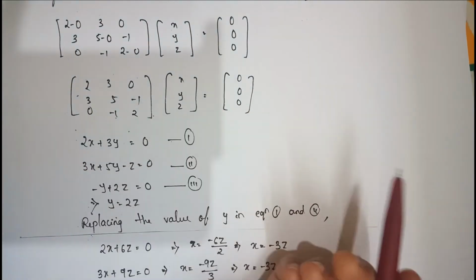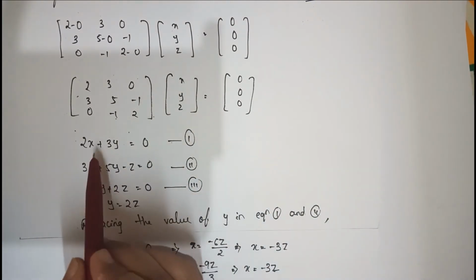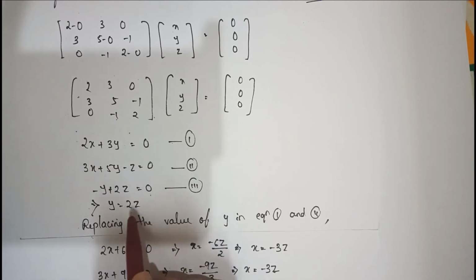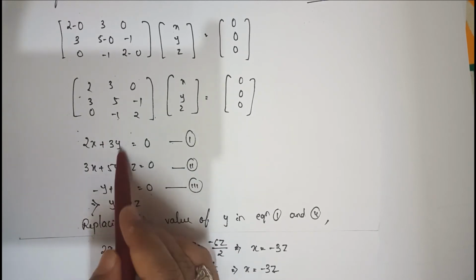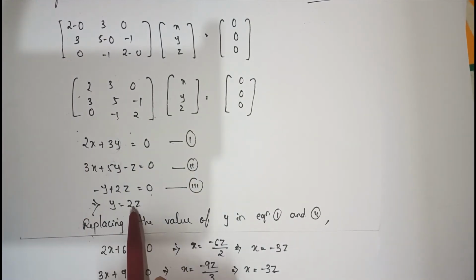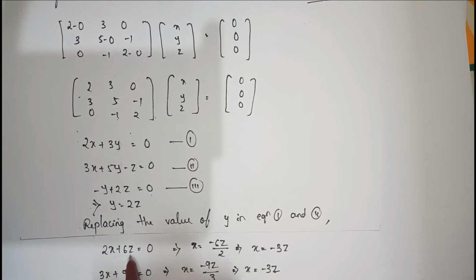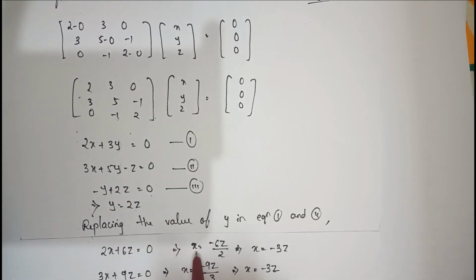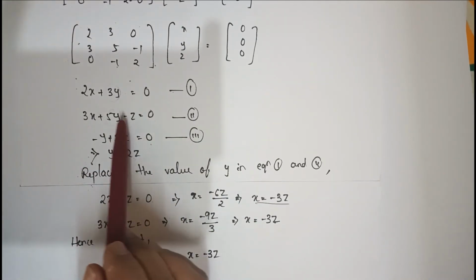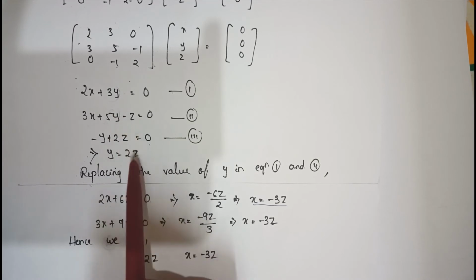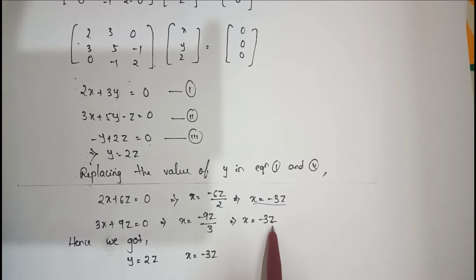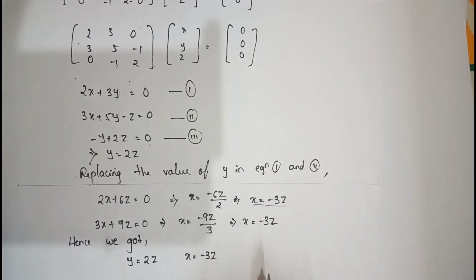As I told you, you can solve it in various ways. This is my equation 1 and equation 2. This is equation 3. From this I got y equals 2z. Now I will replace y here: in the first equation I'll get 2x plus 6z equals 0, so x equals minus 3z. Now in the second equation, if I put 2z, I get the same thing, x equals minus 3z, right? So they are the dependent solution.